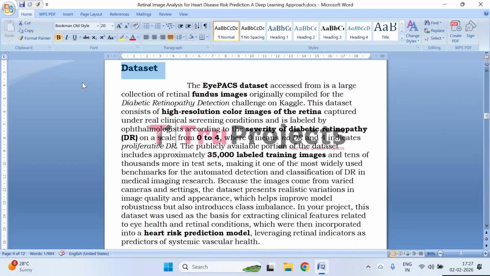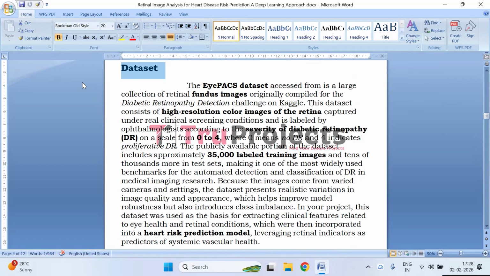Coming to the dataset, the EyePACS dataset is a large scale and widely used medical imaging dataset consisting of high resolution retinal fundus images collected during real world diabetic retinopathy screening programs. The images were captured using different types of fundus cameras under varying clinical conditions, resulting in significant diversity in image quality, illumination, and resolution. Each retinal image is carefully annotated by a certified ophthalmologist and assigned a diabetic retinopathy severity label ranging from 0 to 4, where 0 represents no signs of DR and 4 indicates proliferative diabetic retinopathy.